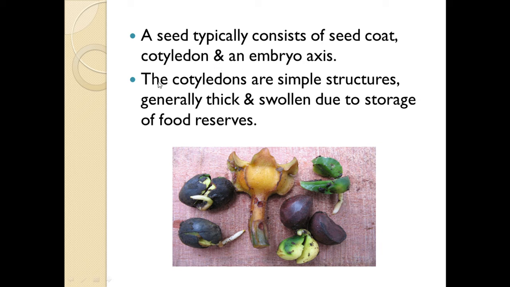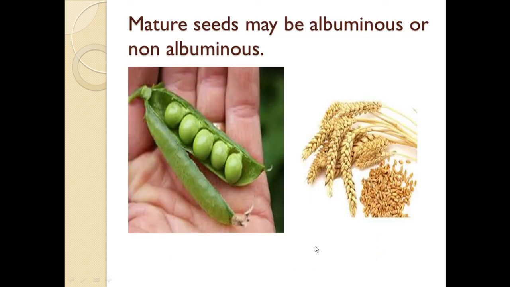The cotyledons are very simple structures. Here you can see that these cotyledons are very simple structures. These are generally thick and swollen. Why? Because they are the food reserves. They have the storage of food reserves. That's why these cotyledons are generally thick and swollen.